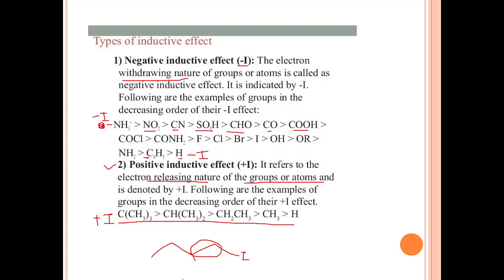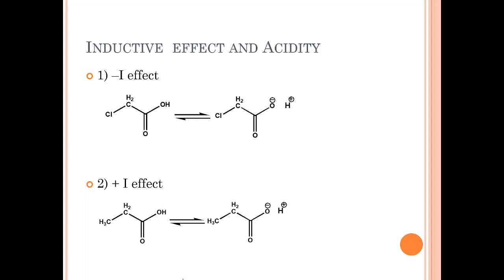So let's see one example, with which we can easily understand what is meant by minus I effect and plus I effect. So an example of minus I effect is here. This is a chloro group, it has minus I effect, because its electronegativity is very high.